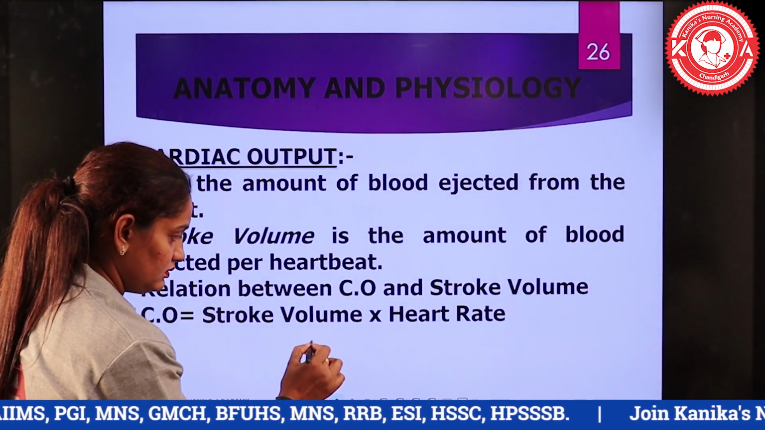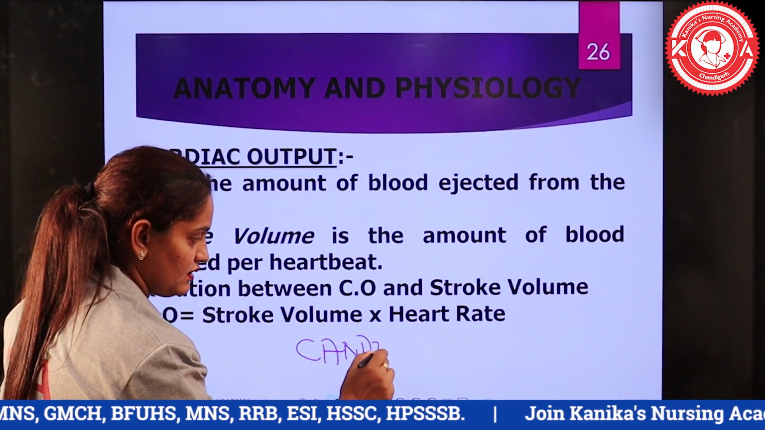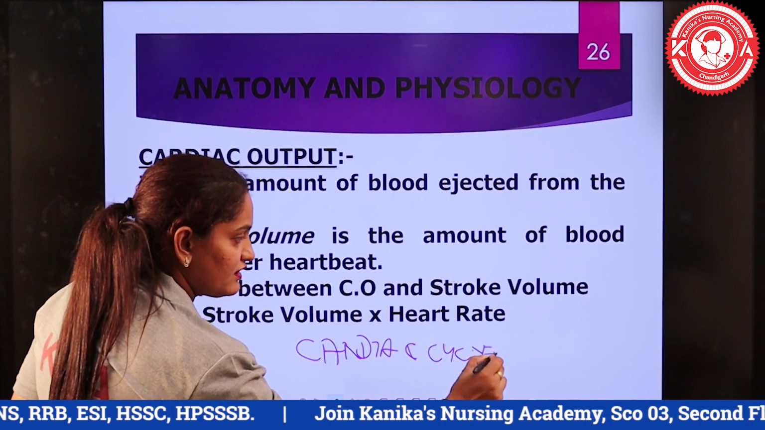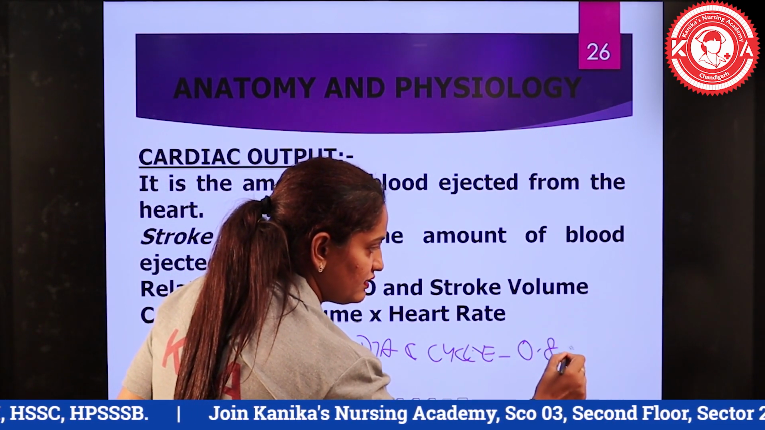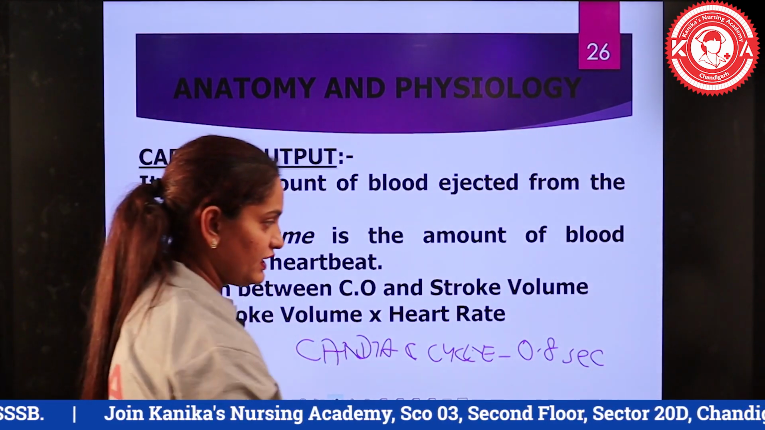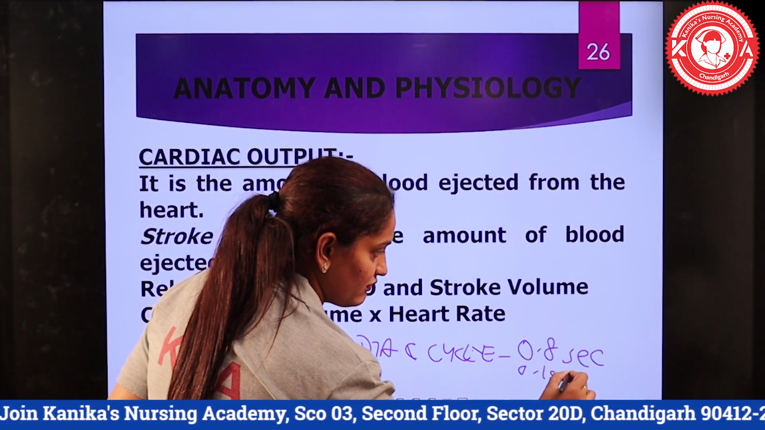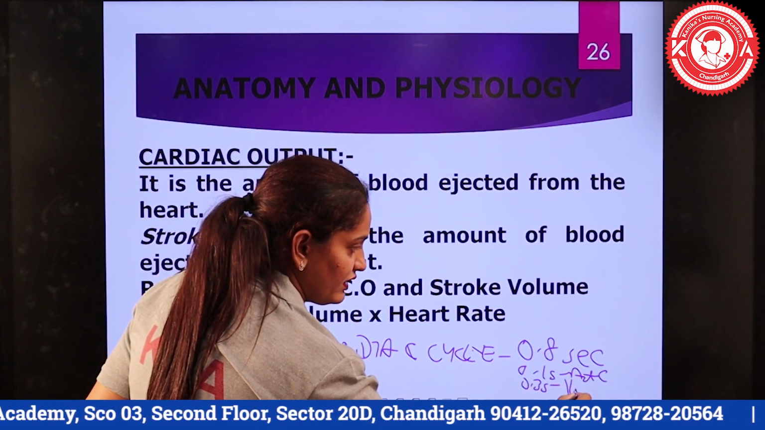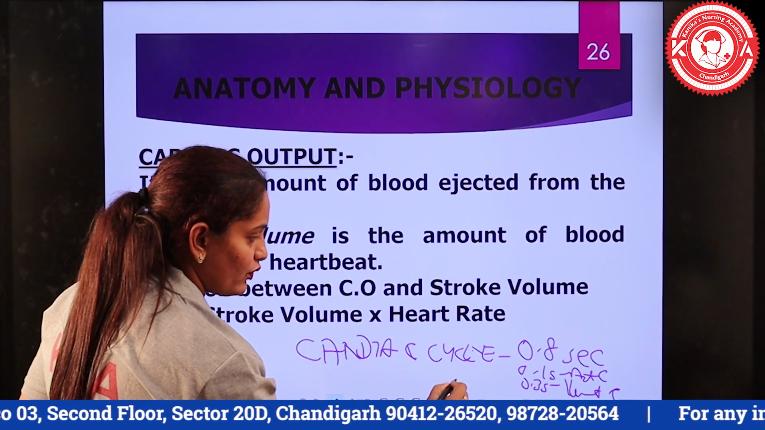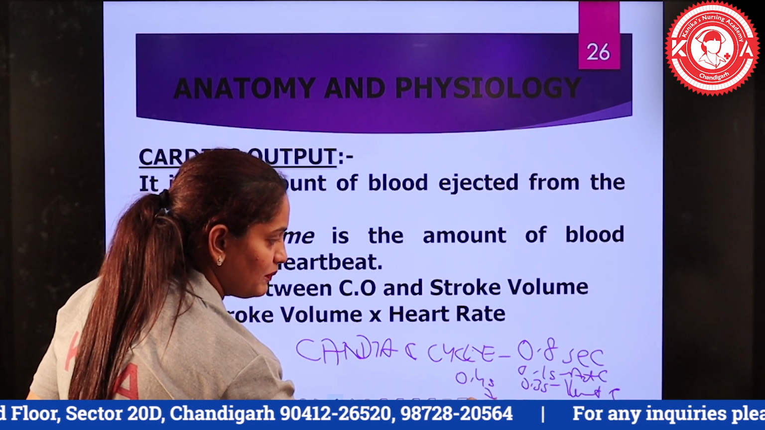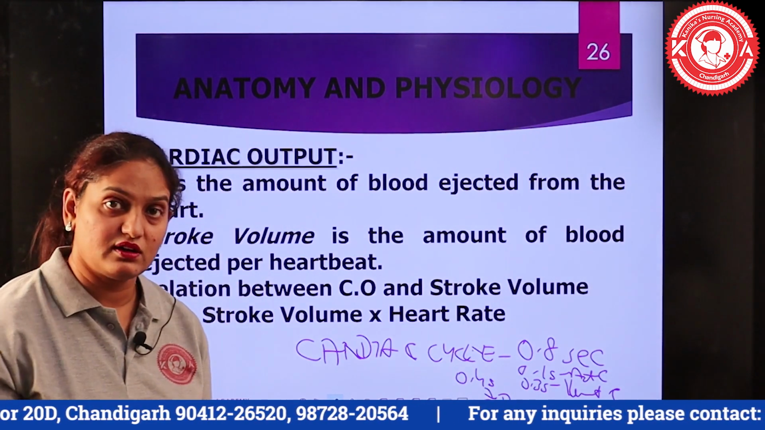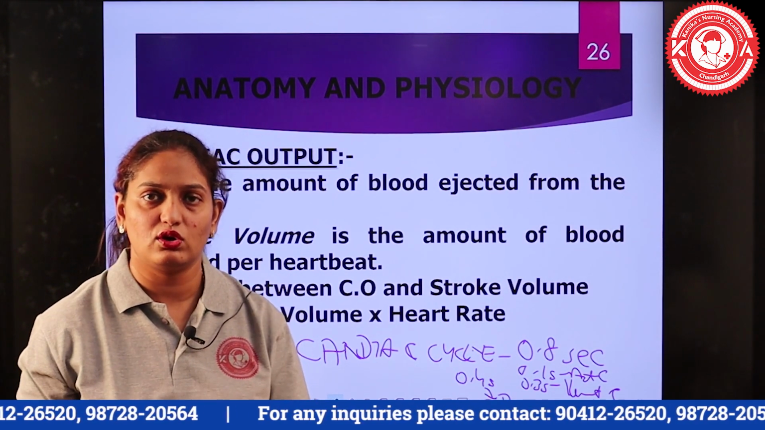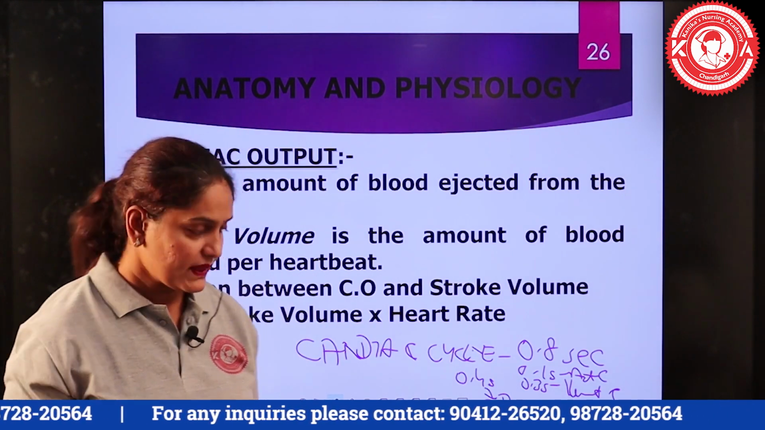So the cardiac cycle duration is 0.8 seconds, and from those 0.8 seconds, for 0.1 second there will be atrial contraction, 0.3 seconds there will be ventricular contraction, whereas 0.4 seconds will be the complete diastole phase, the complete relaxation phase of the heart. So 0.1 second atrial contraction and 0.3 second ventricular contraction, whereas 0.4 seconds is the diastole.